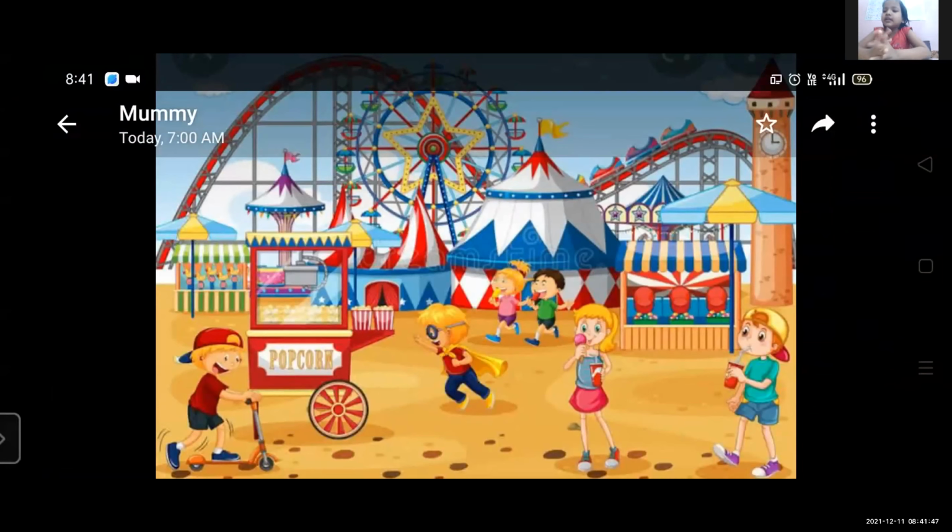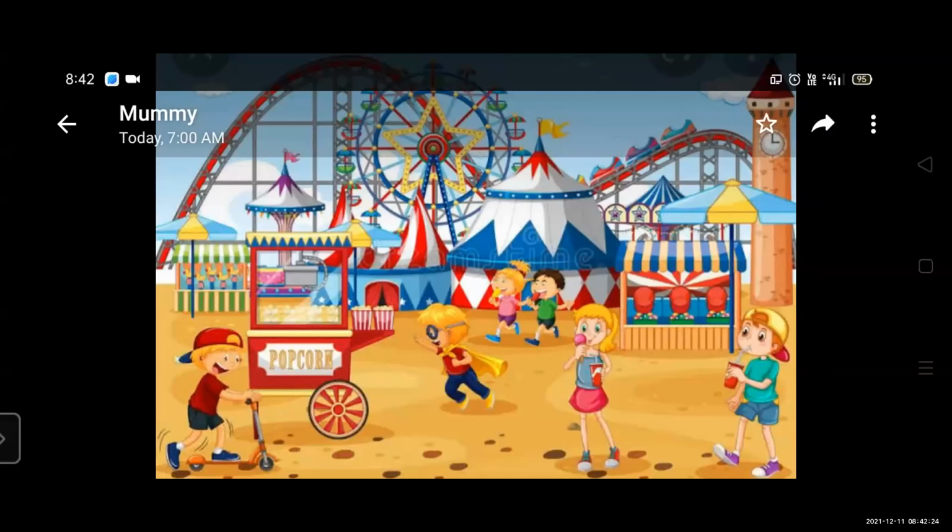I've seen one girl is eating ice cream and one boy is drinking the cool drink. Yes. And one boy is playing, and one boy and one girl is eating the ice cream. Yes, ice cream. And see, here are some rides like giant wheel. Okay, toy train, Ferris wheel.